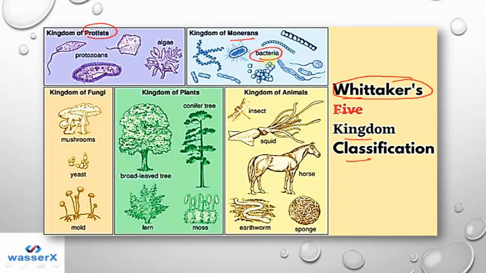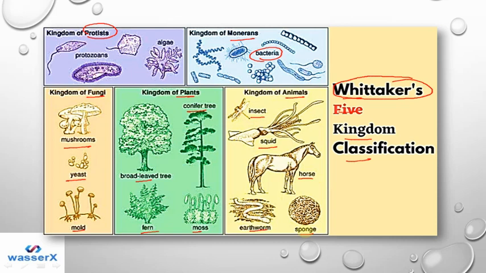There are many different types of bacteria, right? We already know it. Then the kingdom Fungi, where mushrooms, yeast, molds, and some other unicellular and multicellular fungi are involved. Then the kingdom Plantae, where different kinds and types of plants and trees are involved. And the kingdom Animalia, where different insects, squids, different animals, humans and all those organisms are involved.